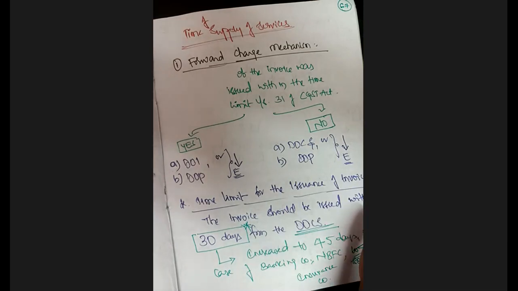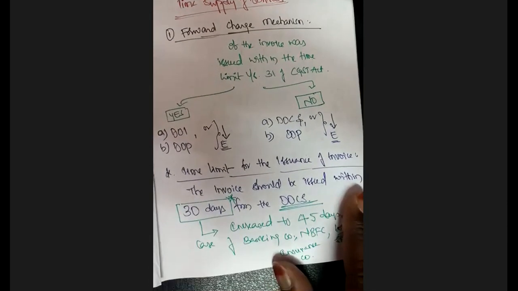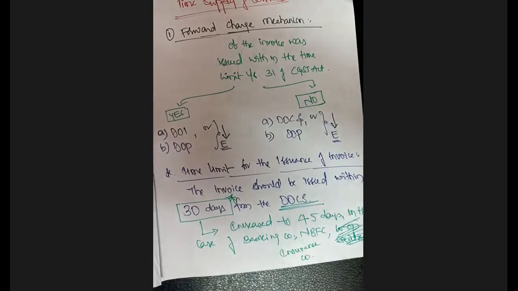Clear? Sir, what is the time limit of issuance of invoice under section 31 of the CGST Act? We have already seen the time limit in the last class, but that is the time limit for the issuance of invoice for the supply of goods. For supply of goods we have a separate time limit, and for supply of services we have a separate time limit.